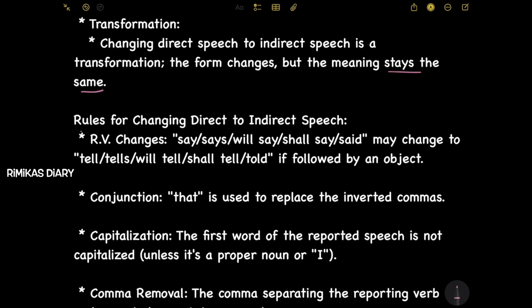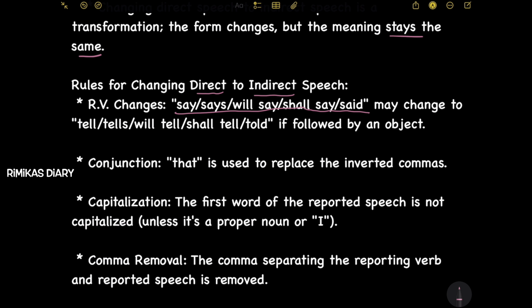Next, rules for changing direct to indirect speech. RV changes. If you are changing direct speech to indirect speech, first the reporting verb changes. Example, say, says, will say, shall say, said may change to tell, tells, will tell, or shall tell, or told, if followed by an object. So these words in direct speech may change to these words if followed by an object. This is for the indirect speech.